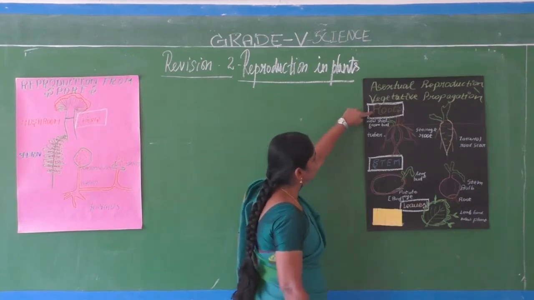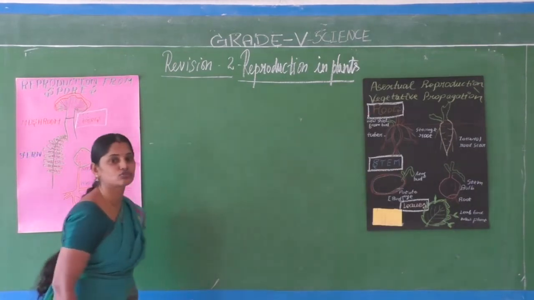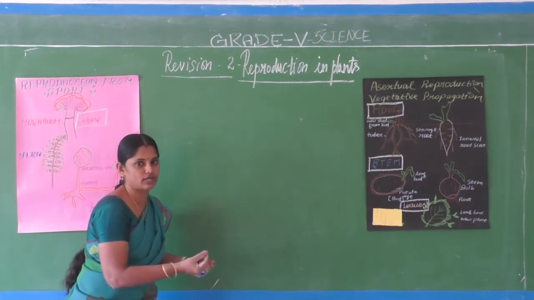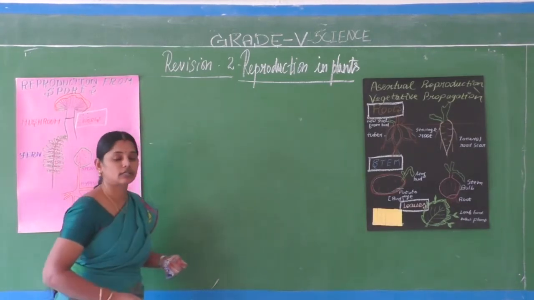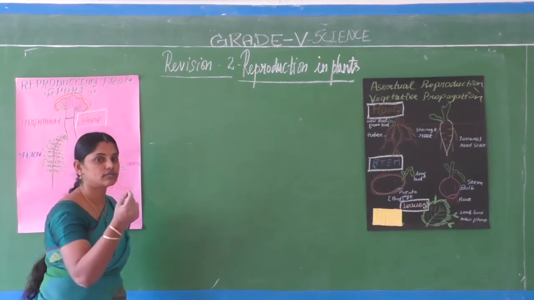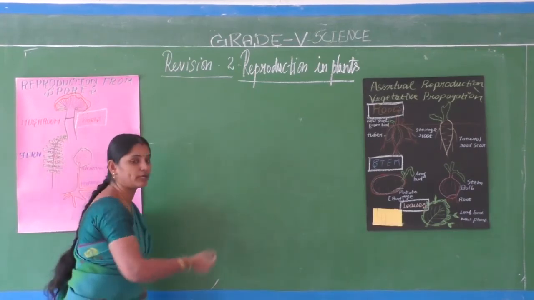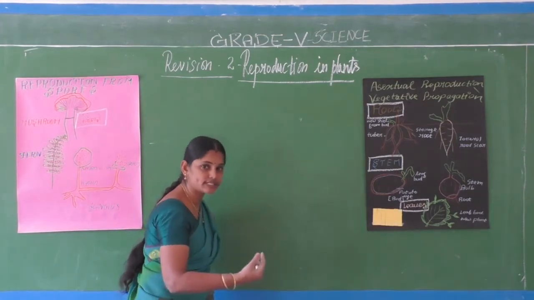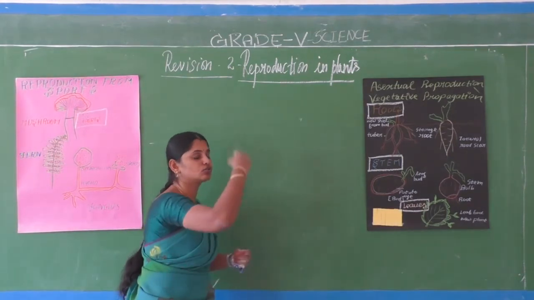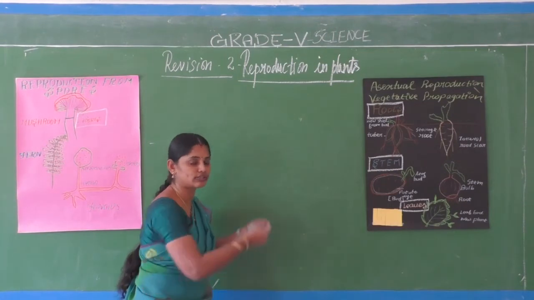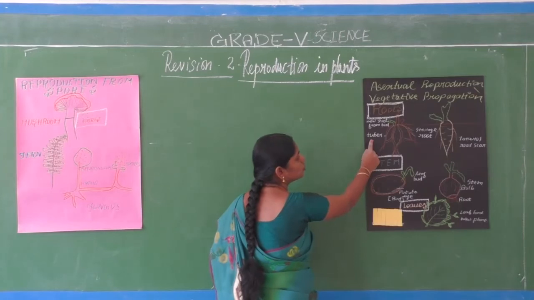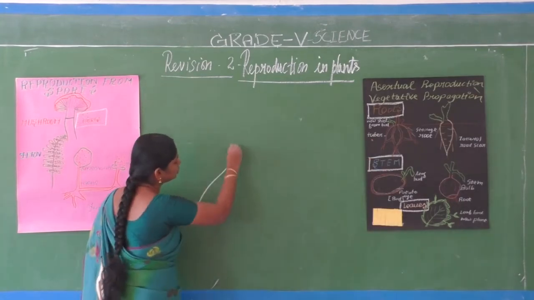So now we will see how roots give rise to a new plant. So far we see that from the seeds only the new plants will come. Whereas the sweet potato itself has the capacity to grow into a new plant, because that is a root tuber.